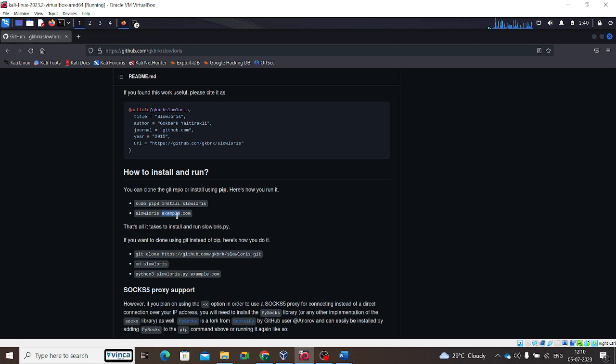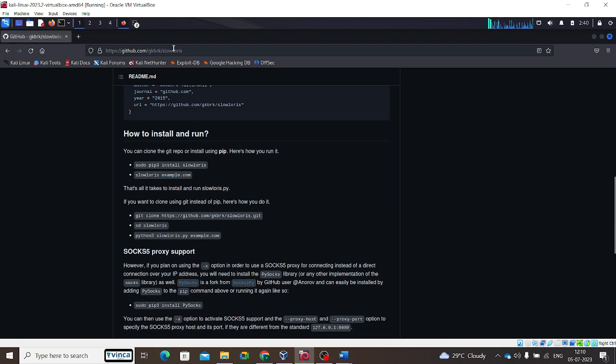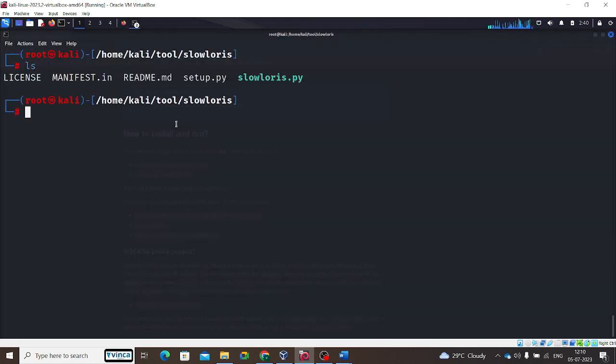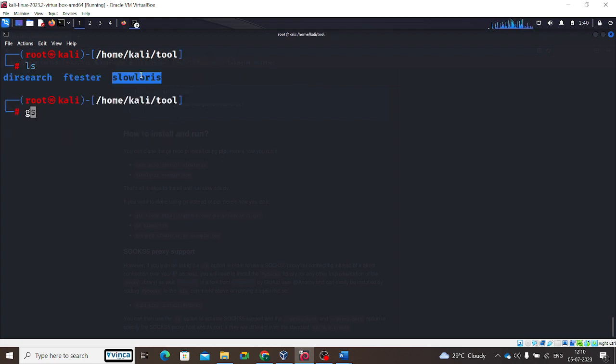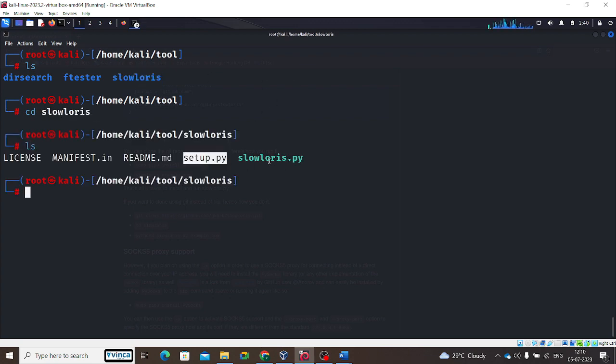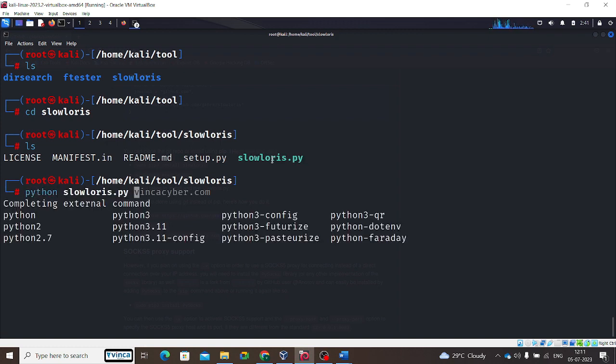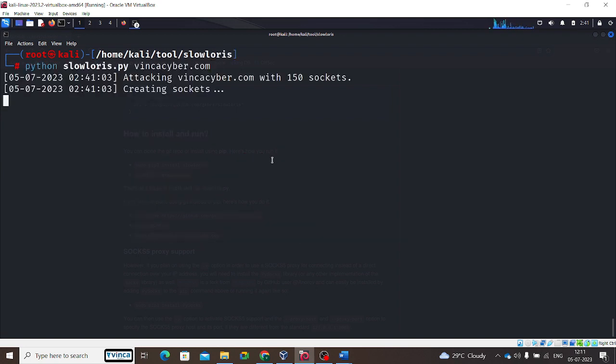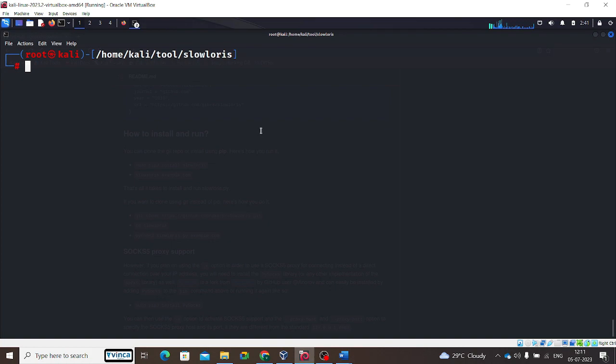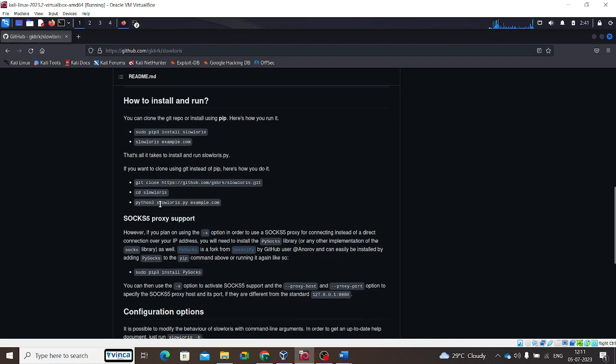Okay. Another method is what? Just copy that URL, git clone, HTTP and that thing. If I copy this, I already did this in my terminal. Look, I already downloaded Slurry here using the git clone command. Let's see, cd and slurry. Here are some files, setup.py and slurry.py. You can execute this file using python slurry.py and the target site. Execute. Yeah, it's working. Let's stop it. All right. So that's all.